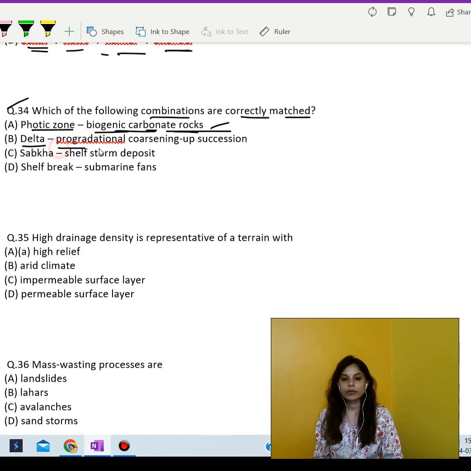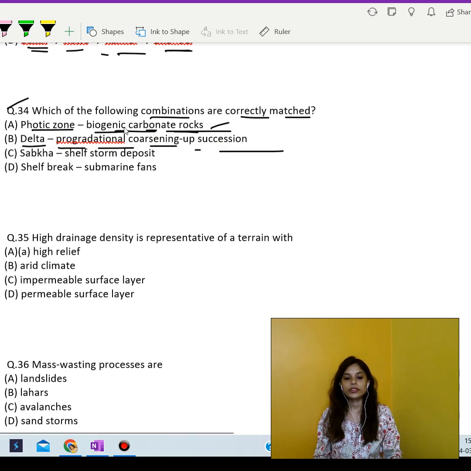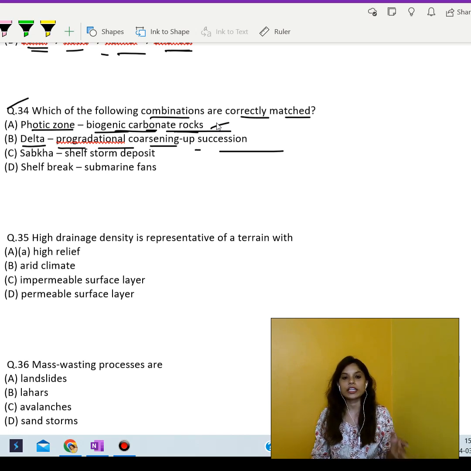Next is delta progradational coarsening up succession. Okay, now before that, in the photic zone, what happens? These organisms thrive and contribute to the formation of the biogenic carbonate rocks through their skeletal remains. Okay, next we have delta, and delta is a landform that forms at the mouth of a river, where sediment carried by the river is deposited as the river flow slows down upon reaching a body of water such as sea or lake.